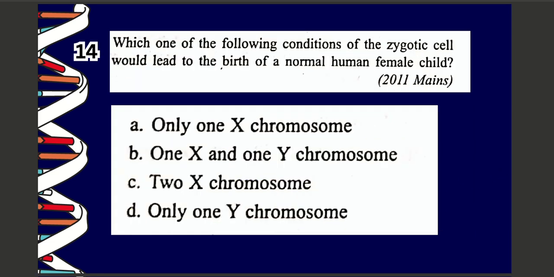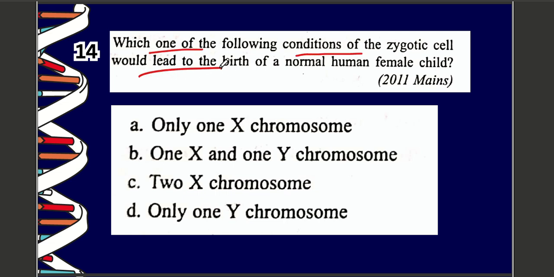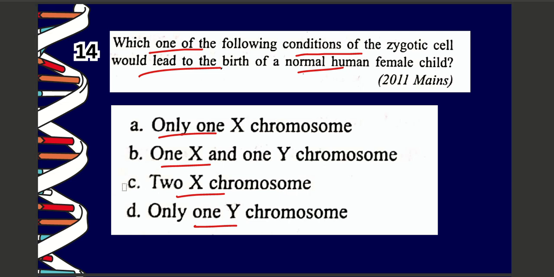Next question. Question number 14. Which of the following conditions of the zygotic cell would lead to the birth of a normal human female child? Options are A. only one X chromosome, B. one X and one Y chromosome, C. two X chromosomes, D. only one Y chromosome. The correct option is option number C, which is two X chromosomes.